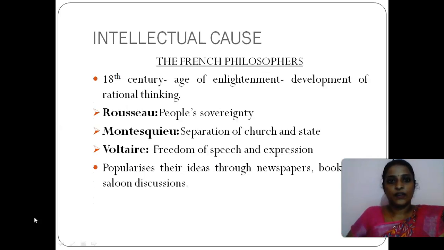Next one, intellectual causes. Intellectual causes means the role played by the French philosophers. There were a lot of French philosophers who enlightened the people. Through their enlightenment, people started this revolution. Among the philosophers, 3 people are very important. Those are Rousseau, Montesquieu, and Voltaire. All these people are products of the Enlightenment. The 18th century itself is actually known as the Age of Enlightenment. So, a lot of people who gave importance to reasoning became very prominent during those times.